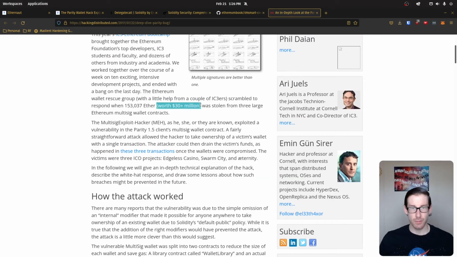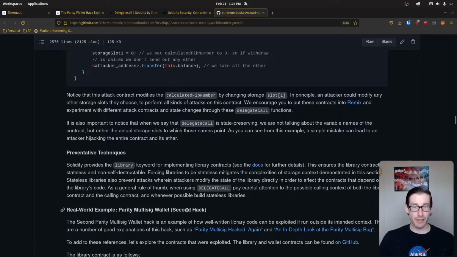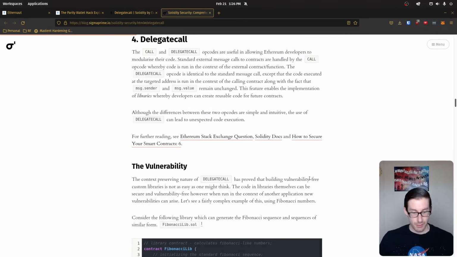Yeah, here we go. 30 million. That's what it was. That's the number I had in my head. So that's a real life example of this specific attack occurring with delegate call. All right, those are two good resources.